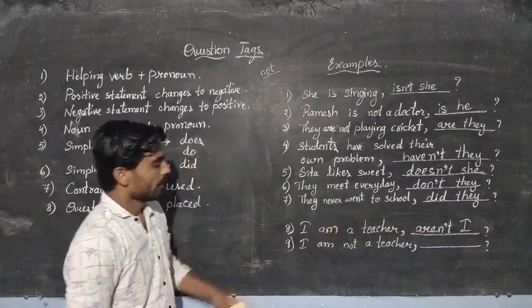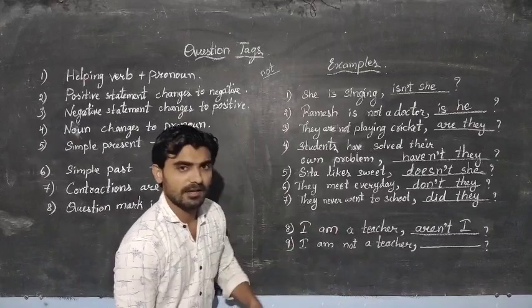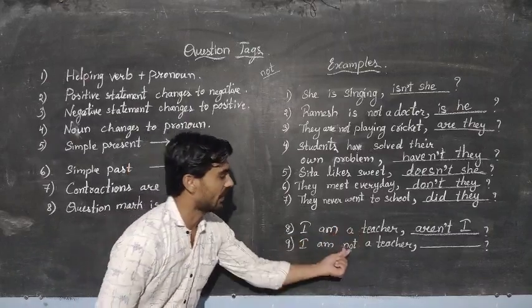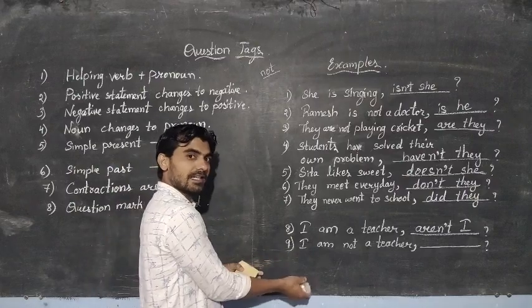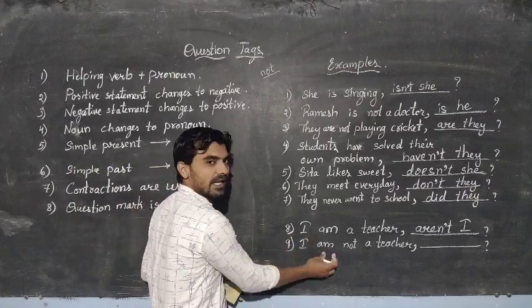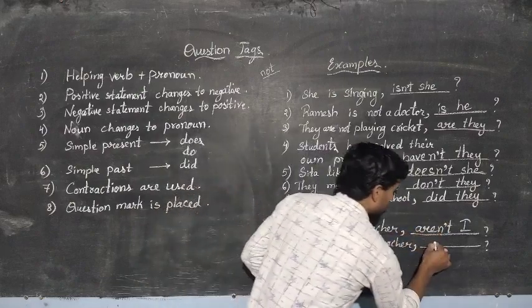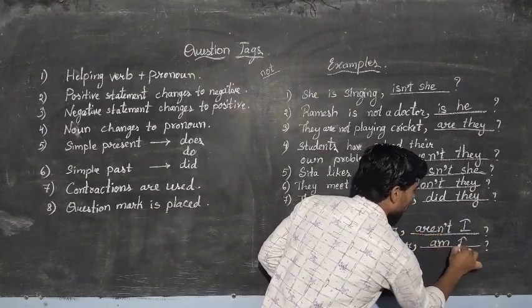This is the answer for this type of sentence: "Aren't I?" Now, I am not a teacher. I have written the same sentence, adding the word "not" in it. Now, for this type, when the statement is negative, you can take the word directly there and write "am I".